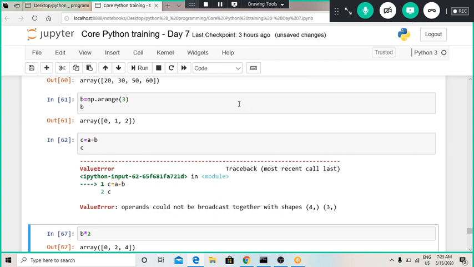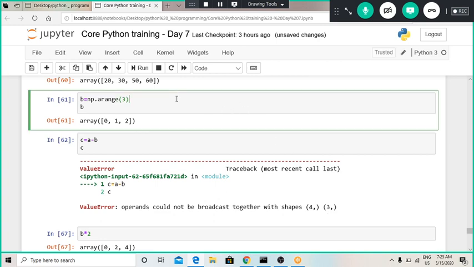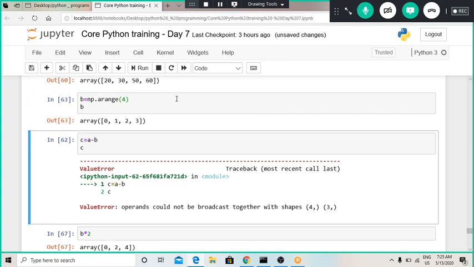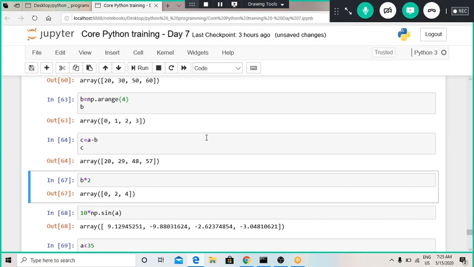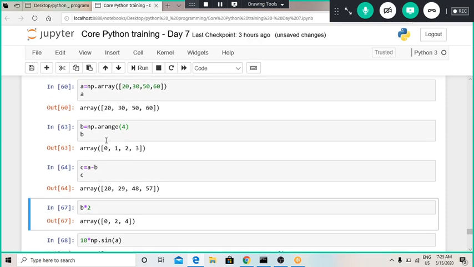So we have to redefine this array with size 4, and now the subtraction works. We can see all the elements of b have been subtracted from the values of the elements in a.